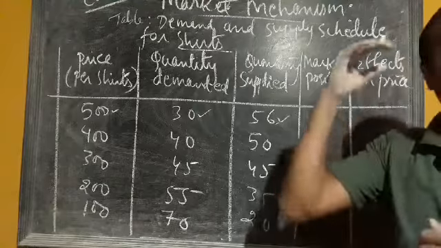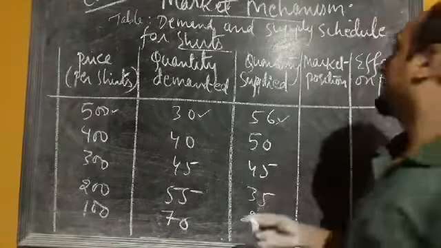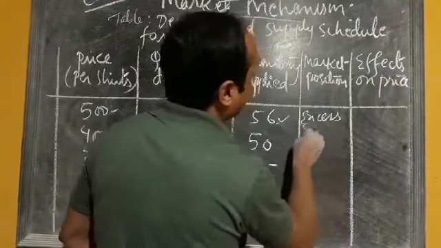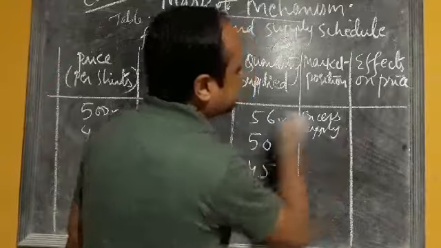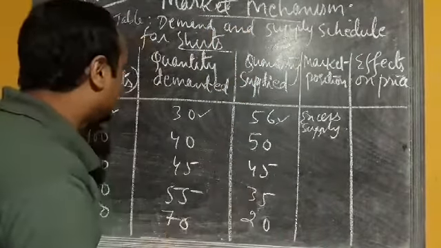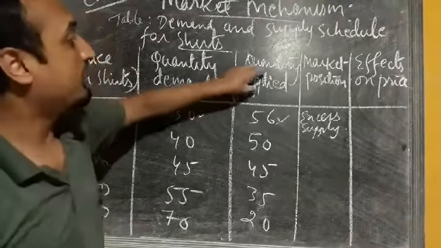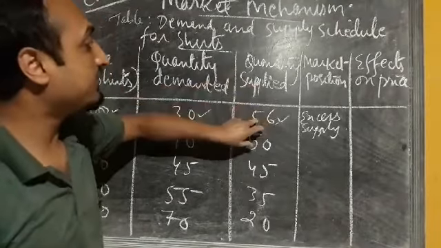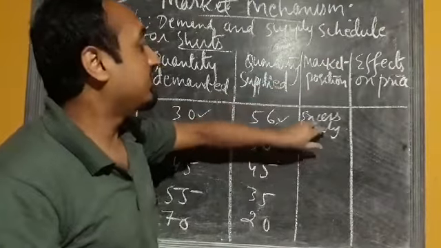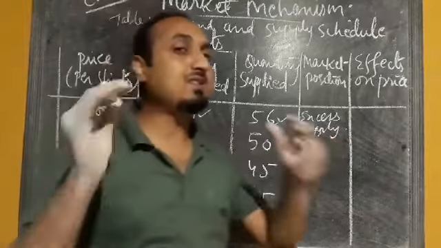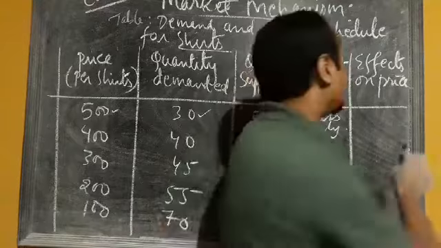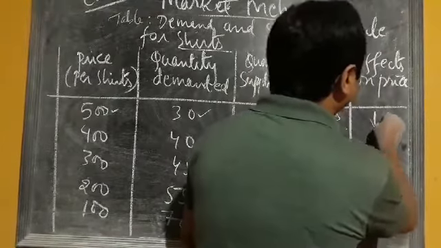When supply exceeds demand, what will be the market position? Excess supply. Once again, when the price is 500 rupees, quantity demanded is 30 and quantity supplied is 56, so supply is greater than demand and the situation is excess supply. Now when there is an excess supply of a commodity in the market, what will be the effect on price? The price will decrease.